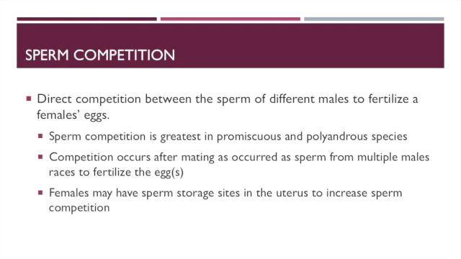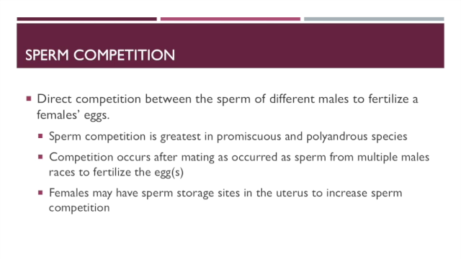So I've referred to sperm competition a couple of times last time and this time, and I just want to talk a little bit about it. When we talk about sperm competition, it is direct competition between the sperm of different males once it's been released into the uterine tract, into the reproductive tract of a female. Sperm competition is the least important in monogamous species, right? Because females are not likely mating with multiple males. And sperm competition is the greatest in promiscuous and some polyandrous species.